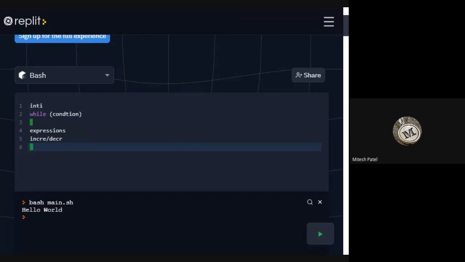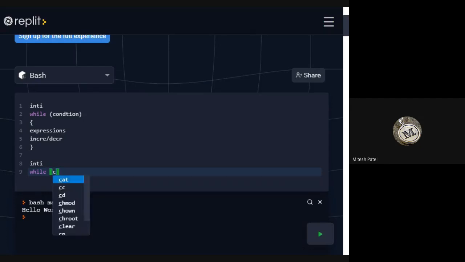Similarly, in a shell script, initialization will be there, while will be there. Let me write below this so you can differentiate it. Initialization is there, then while, then a space, and instead of a round bracket we need to put a square bracket, and put a condition in it.